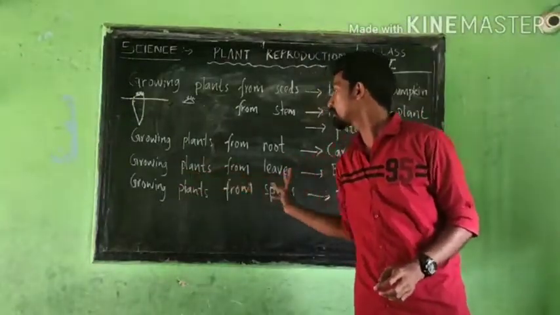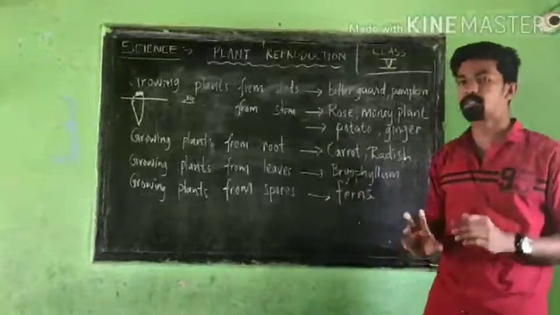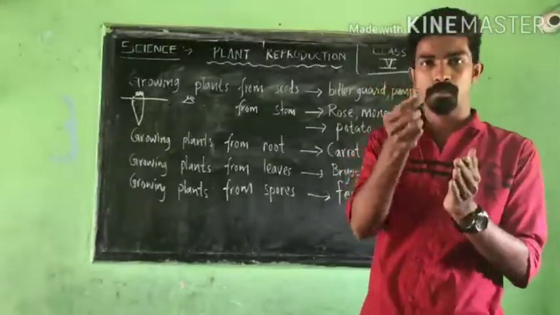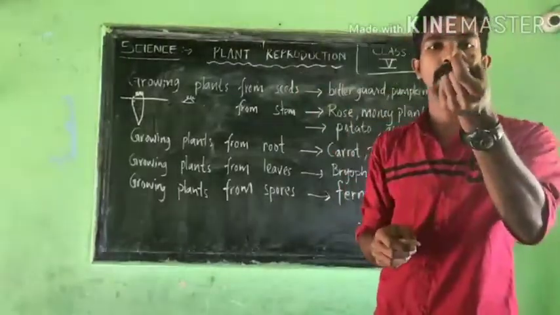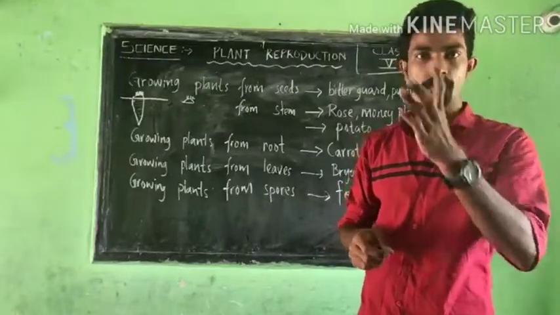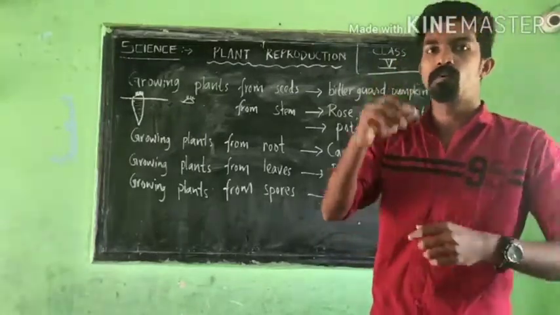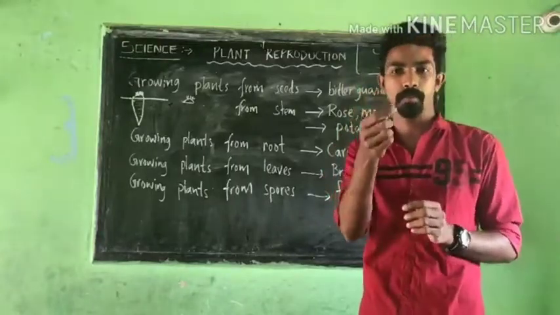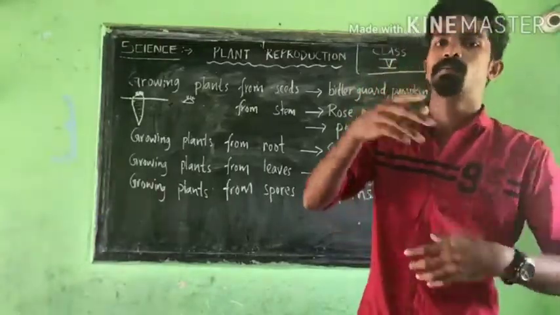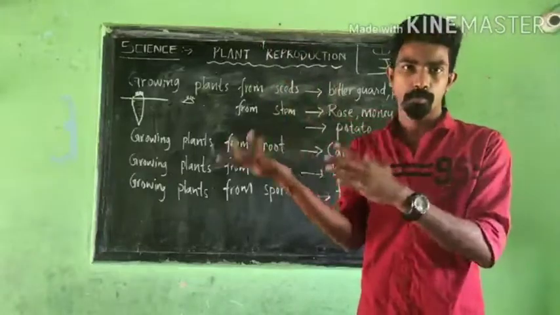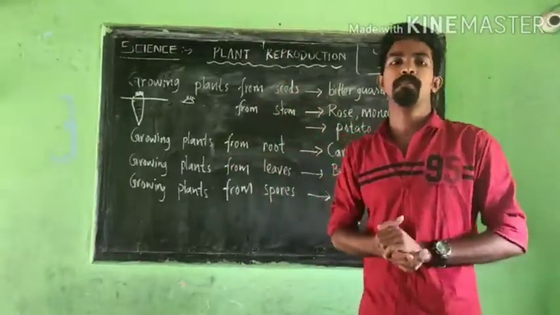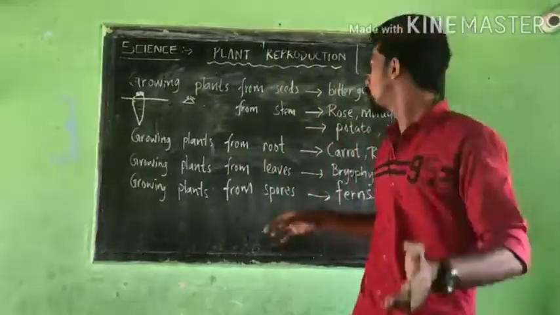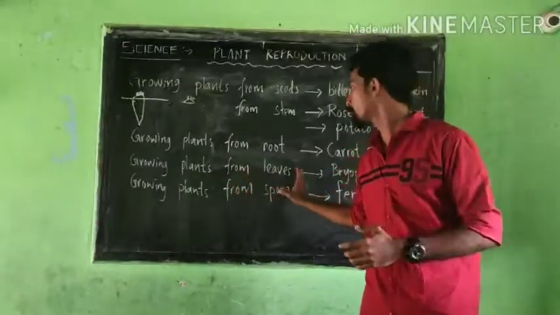This one, growing plants from leaves. Bryophyllum is a good example. On the edges of Bryophyllum leaves, there will be small baby plants, small buds of baby plants. When the baby plant becomes mature, the wind will carry it to another place, and a new baby plant will form there. So Bryophyllum is an example of growing plants from leaves.